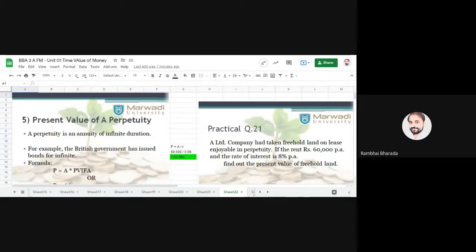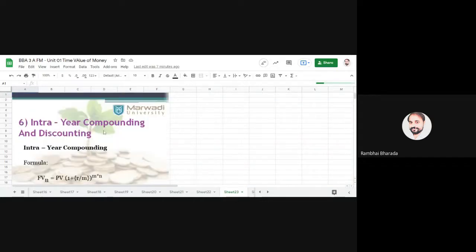Okay, this is not important for all of you, leave it. Now this is important for all of you, please be focused, be here, because your entire compounding and discounting means calculating the future value and present value when the interest is calculated in between the year. Entire discounting and compounding means the calculation is in between the year.